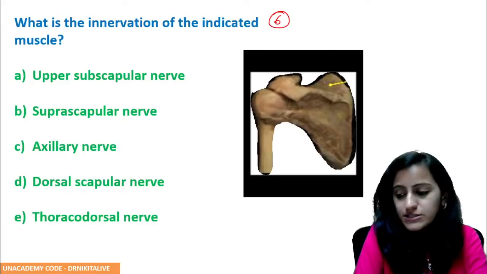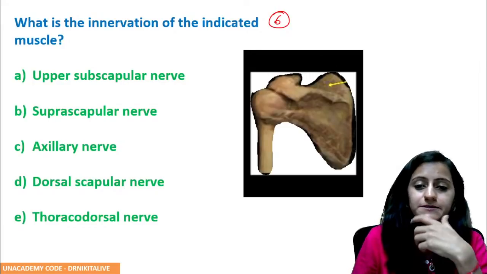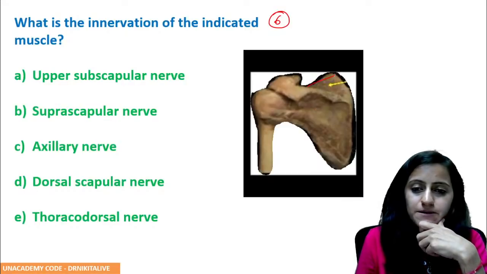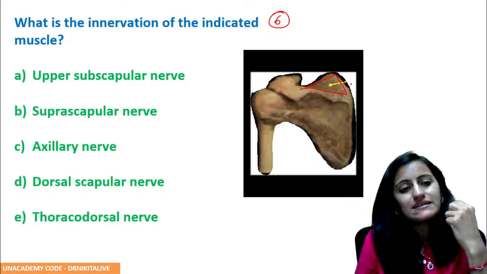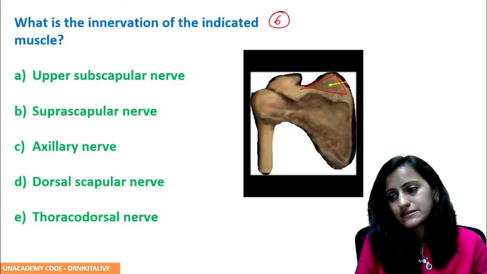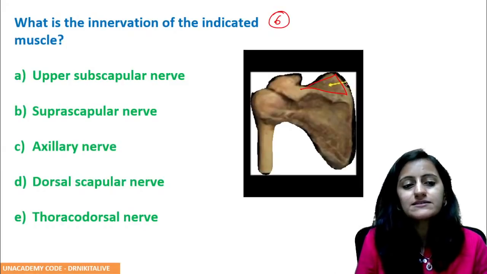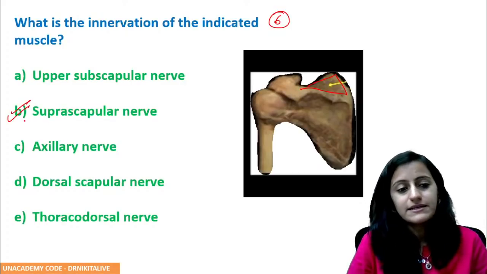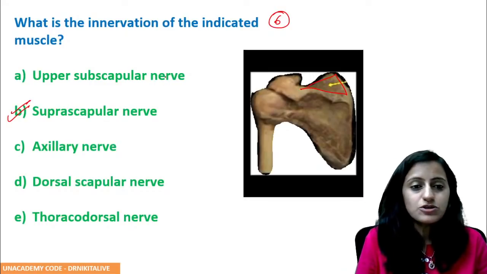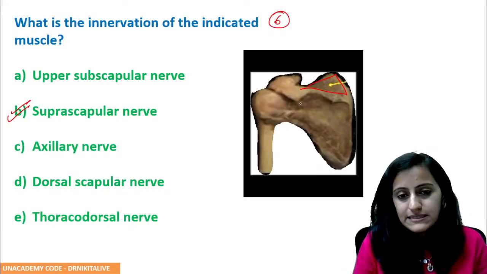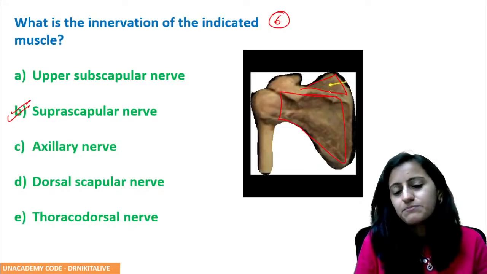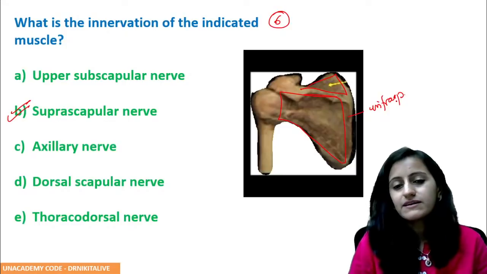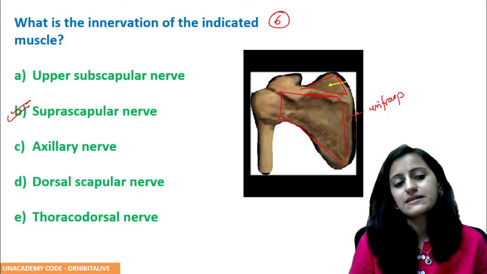Yes, that's your suprascapular nerve. Absolutely right. What you see here, the posterior aspect of the scapula, is the supraspinatus, and the supraspinatus is supplied by the suprascapular nerve. So the answer here would be suprascapular. The muscle below the spine is the infraspinatus, and even that is supplied by the suprascapular nerve.